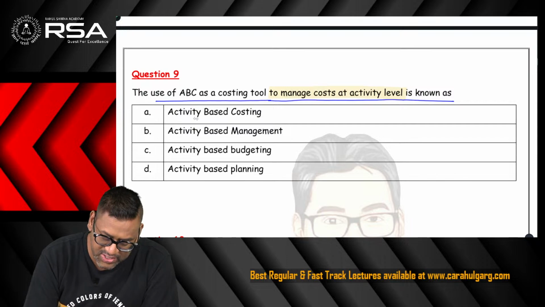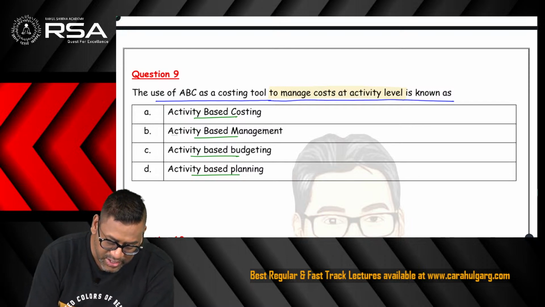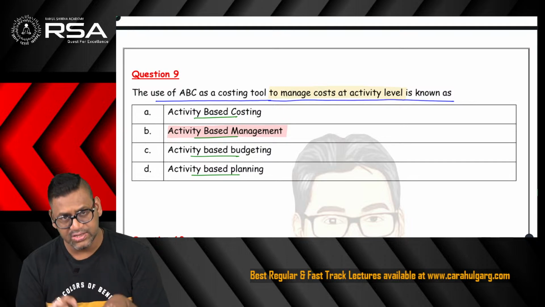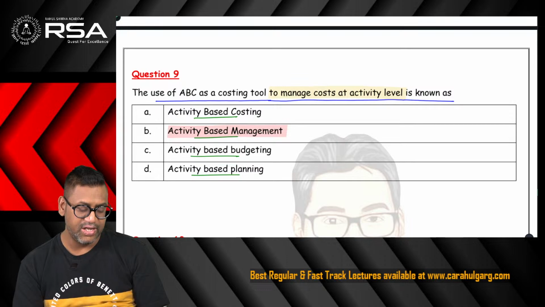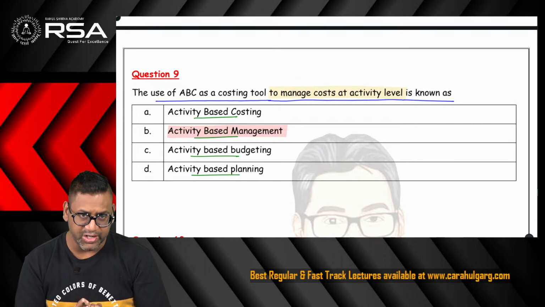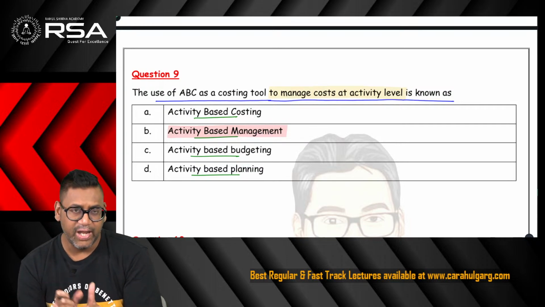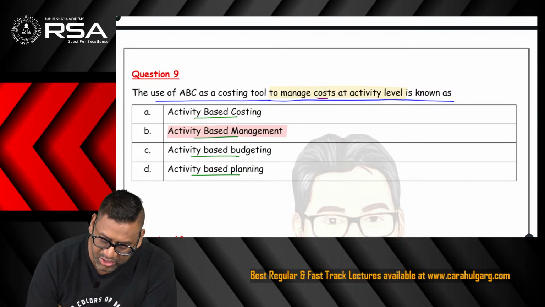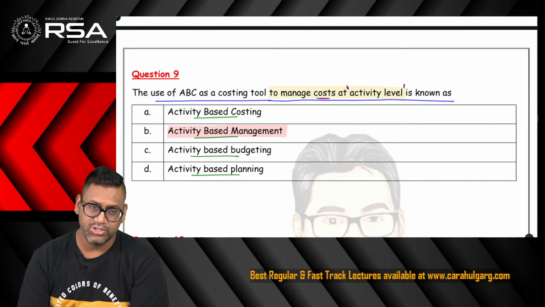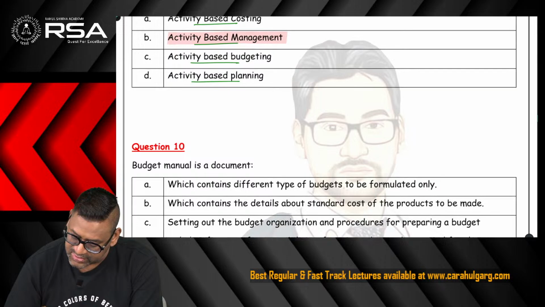What is it called? Is it called activity based costing or activity based management or budgeting or planning? The correct answer is activity based management. In this particular concept, you need to bifurcate the activities into the value added activity and the non value added activity, and accordingly make the decision whether to continue the non value added one and to put more value into the value adding activities. So the question was very clear, to manage the cost at the activity level. So that is activity based management. Yes, let us see the next one.